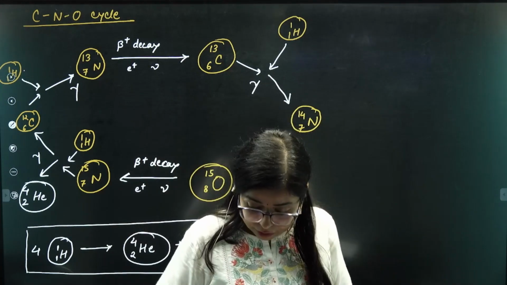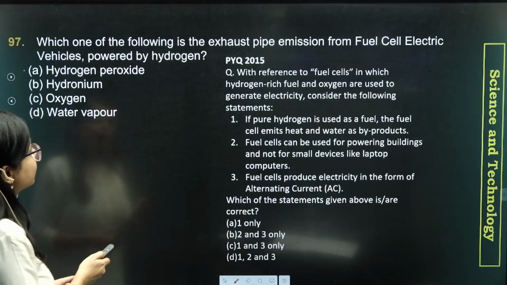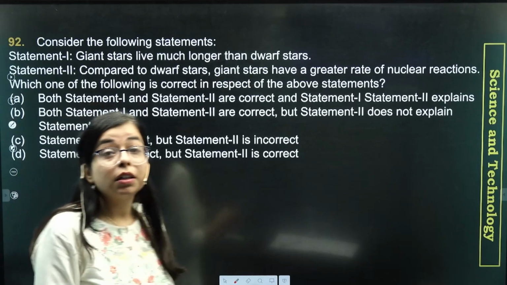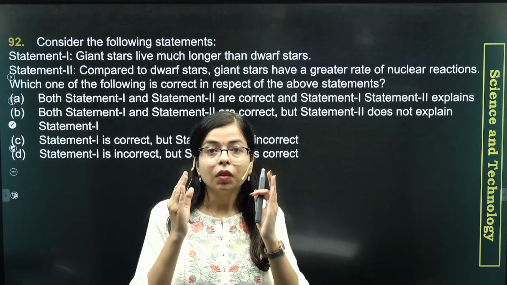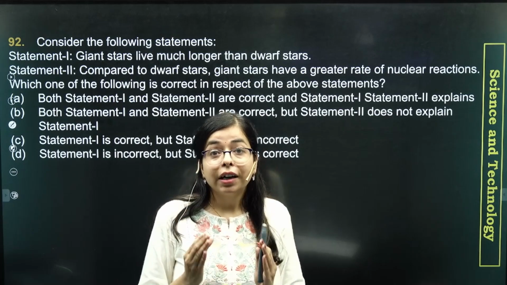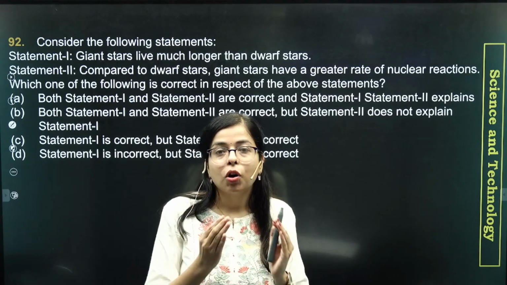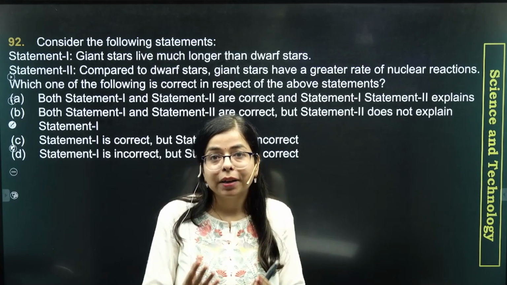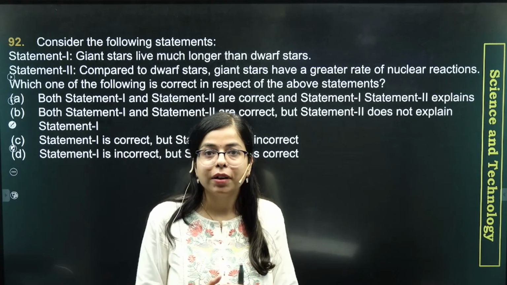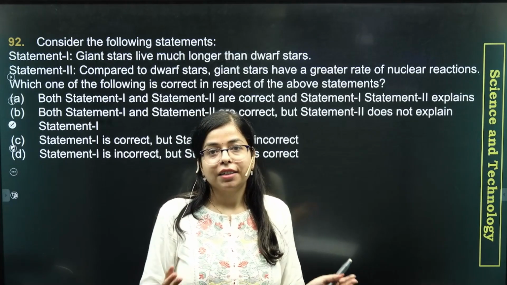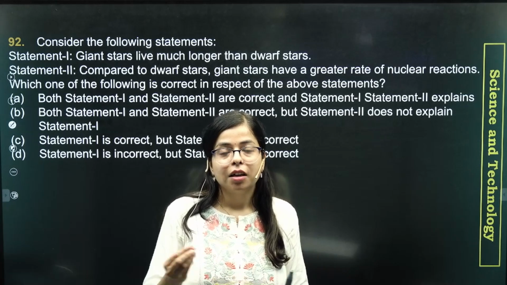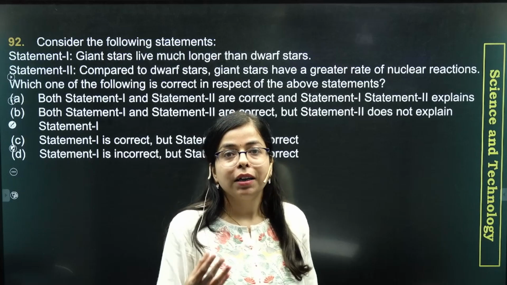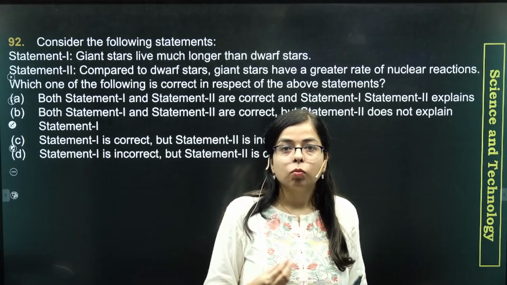So in simple words, the rate of nuclear reaction in any dwarf star is less as compared to the rate of reaction in any giant star, right? That is the reason the giant star burns up its fuel quickly, and then ultimately the giant star will die in a supernova explosion.